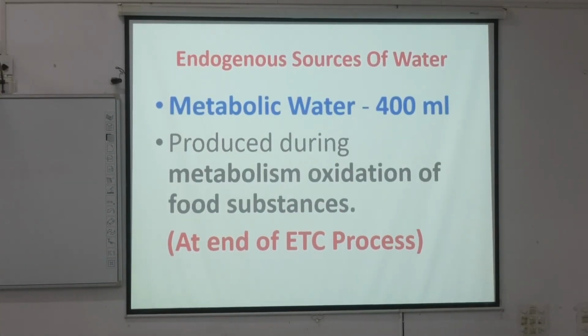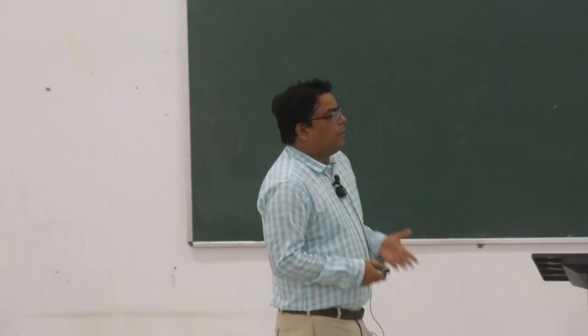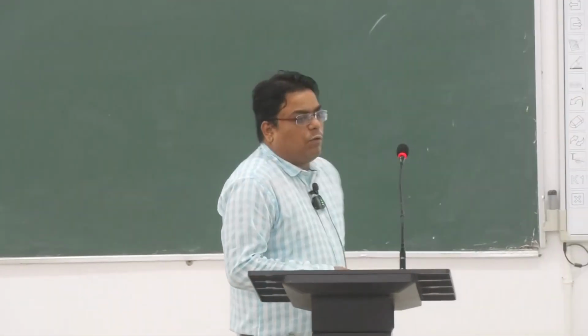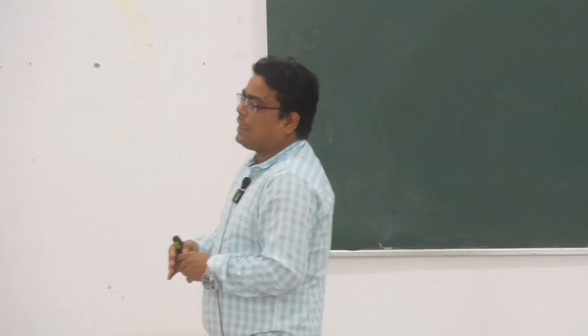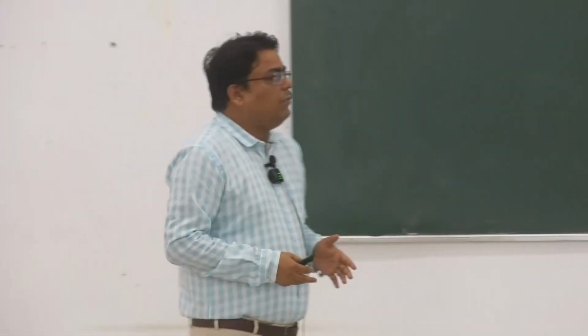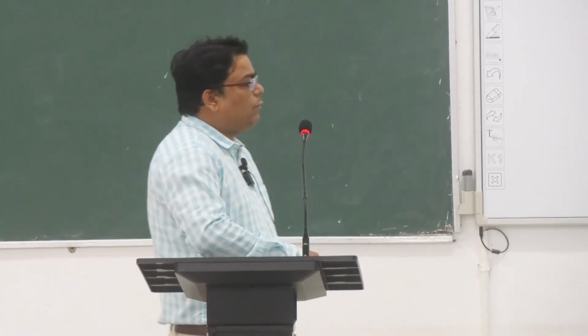And these are the endogenous sources of water. Endogenous means inside the body: how the water is produced, how the water is formed. It is metabolic water, about 400 ml, that is required for metabolic processes, because there are so many metabolic pathways in our body, like glycolysis, gluconeogenesis. It is a cellular process, but central metabolism occurs in the liver in the presence of water. Okay. And it is produced during metabolic oxidation of foodstuff.